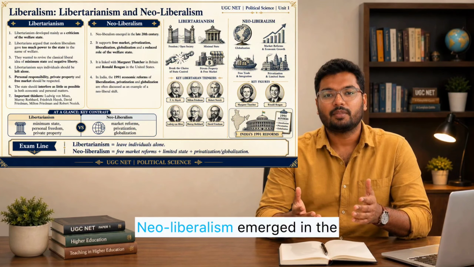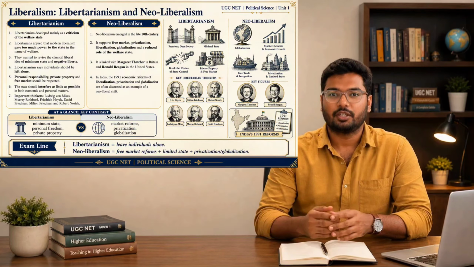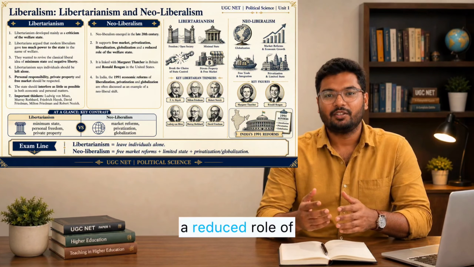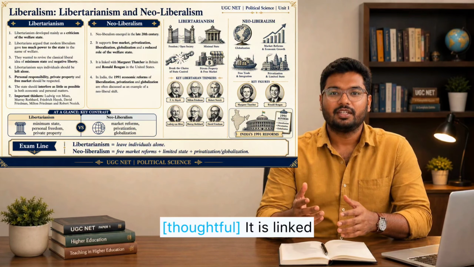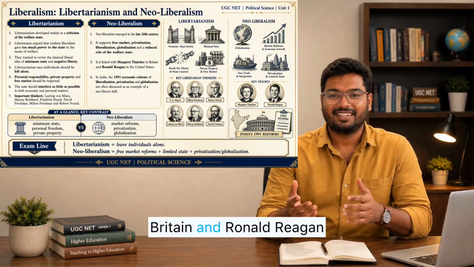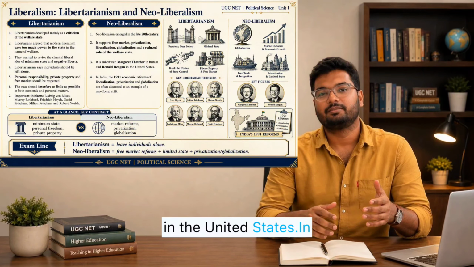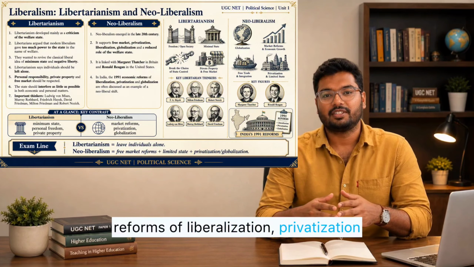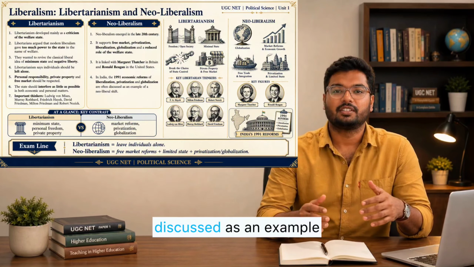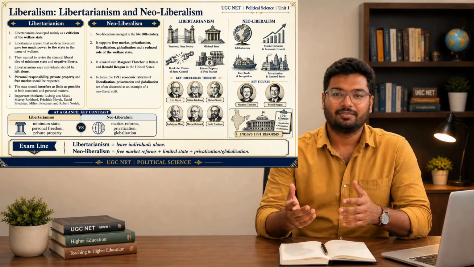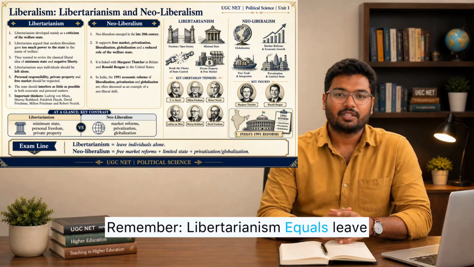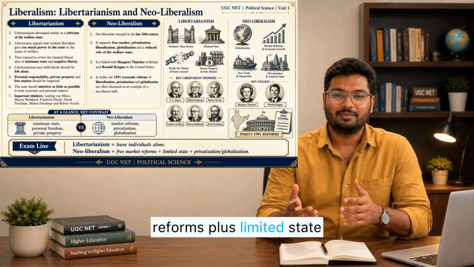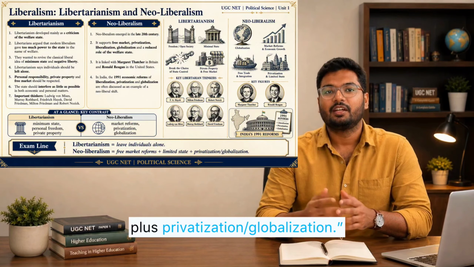Fourth is neoliberalism. Neoliberalism emerged in the late 20th century. It supports free market, privatization, liberalization, globalization, and a reduced role of the welfare state. It is linked with Margaret Thatcher in Britain and Ronald Reagan in the United States. In India, the 1991 economic reforms of liberalization, privatization, and globalization are often discussed as an example of a neoliberal shift. Remember, libertarianism equals leave individuals alone. Neoliberalism equals free market reforms plus limited state plus privatization, globalization.